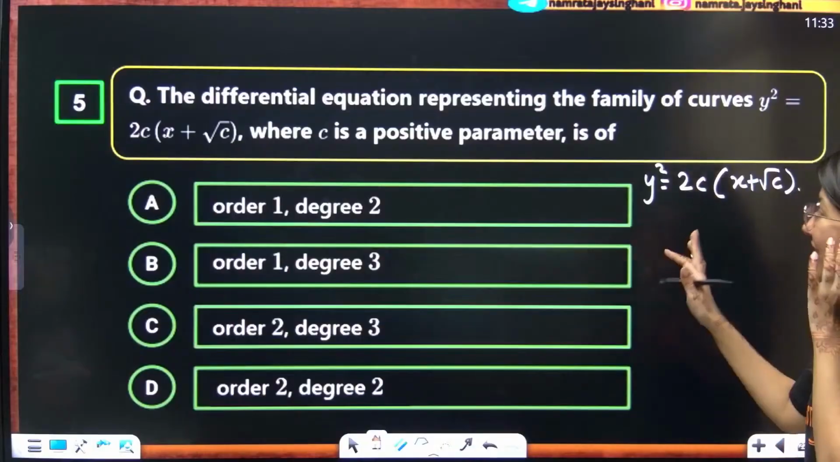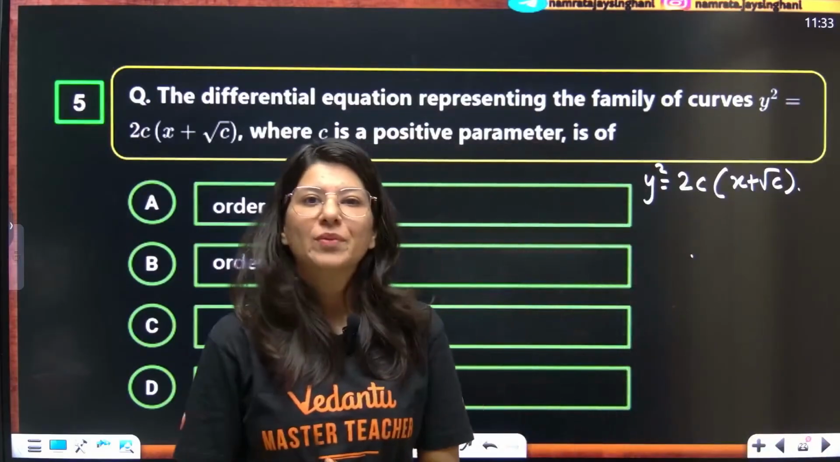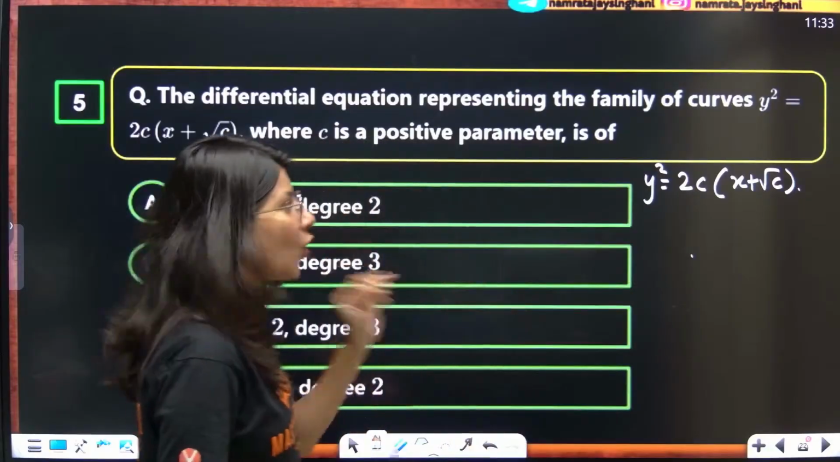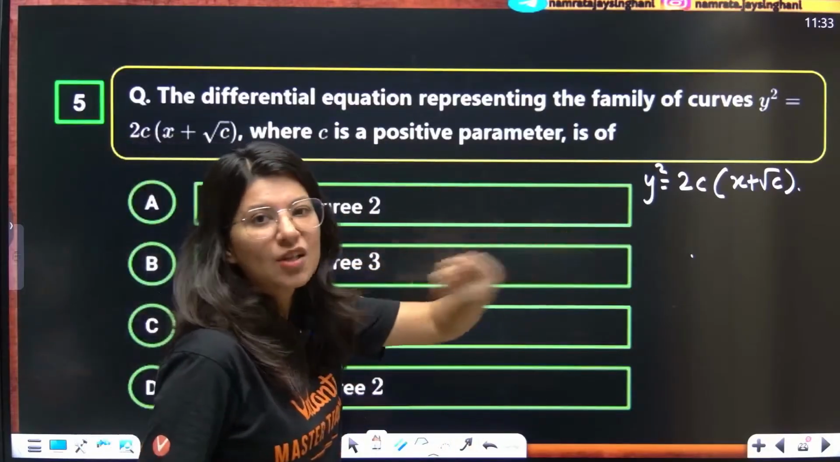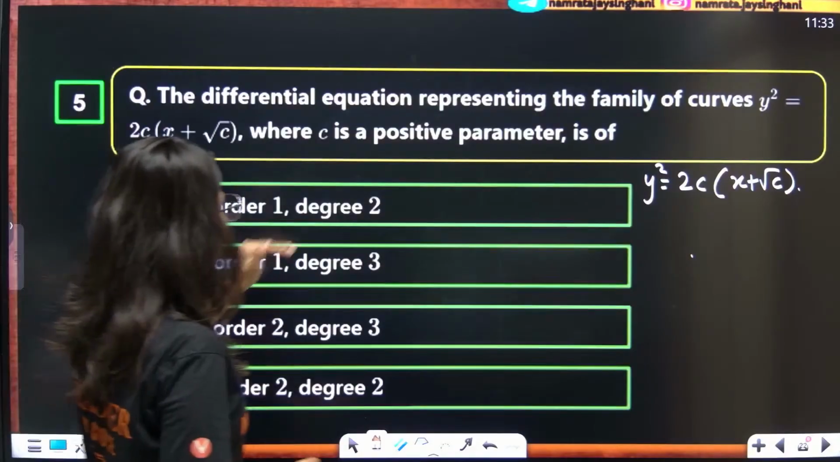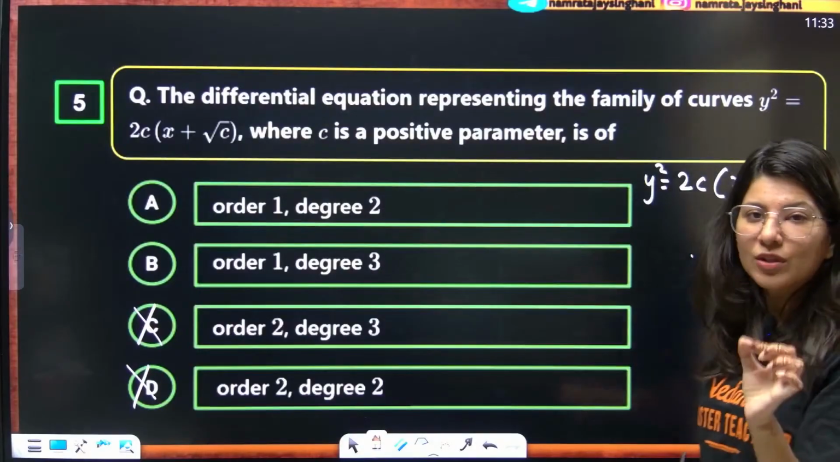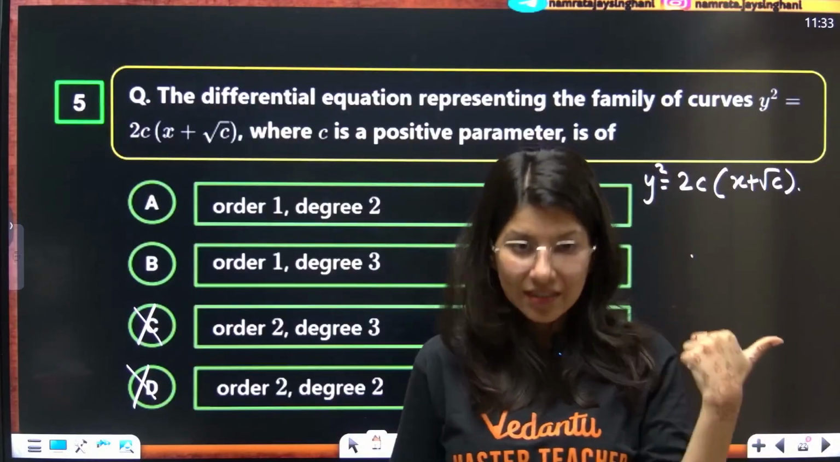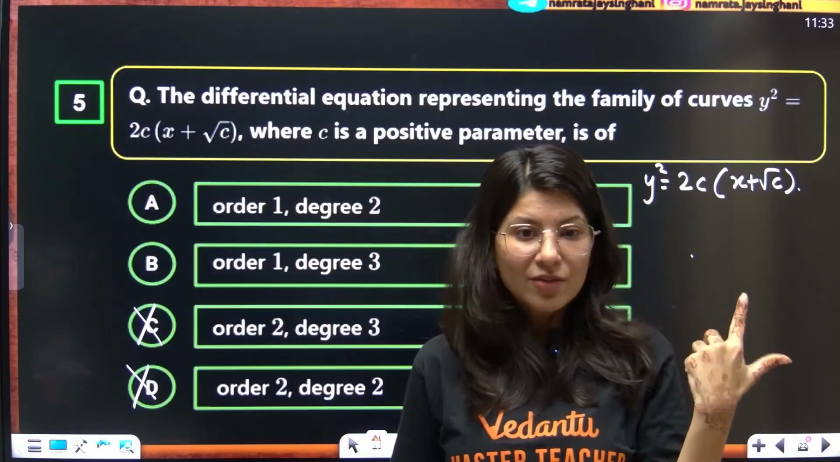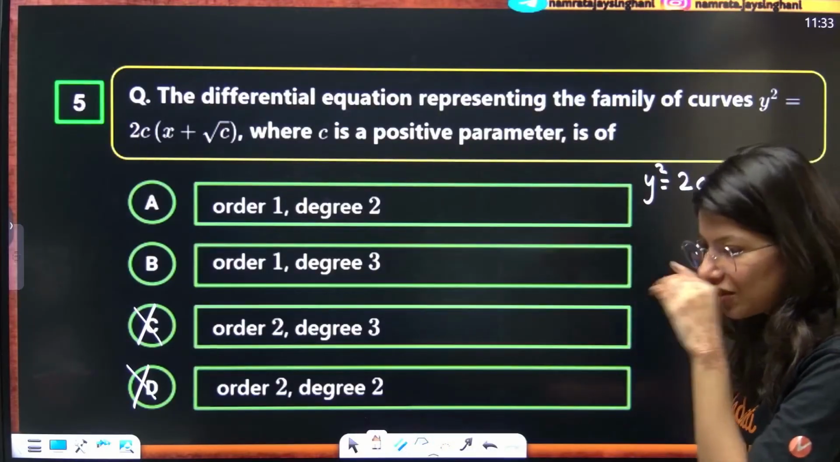First thing is, there is one arbitrary constant. This is very important for JEE Advanced. If there is one constant, by looking at this, I can say the order is 1. So order 2 is an incorrect option. Order 1, degree 2 or 3, that we need to check. Now, order 1 means we need to differentiate this family of curves only once.